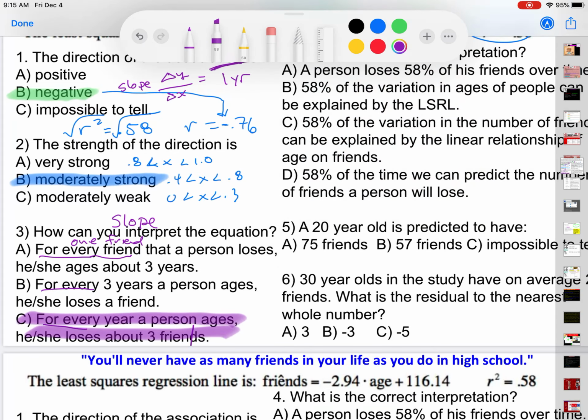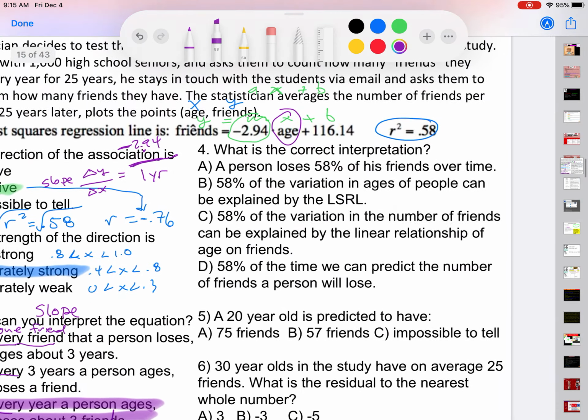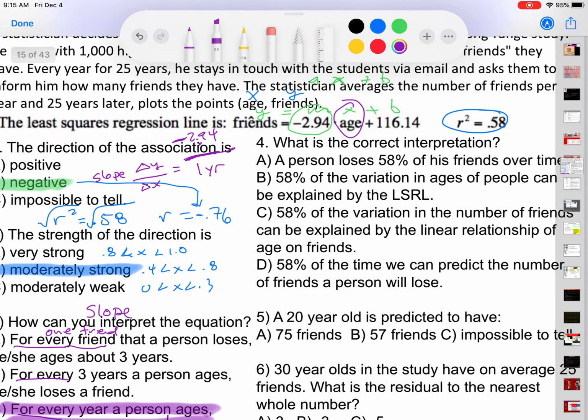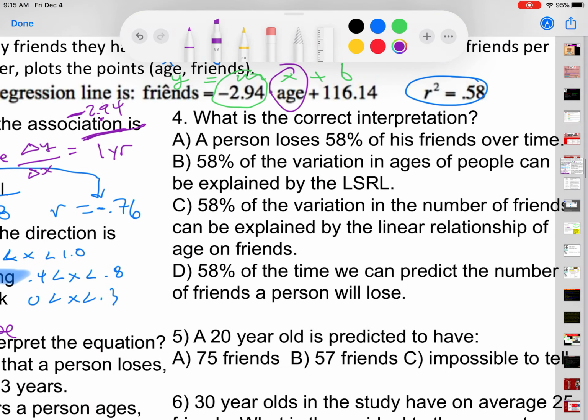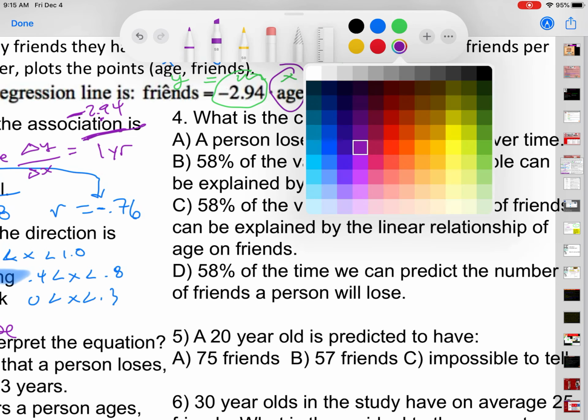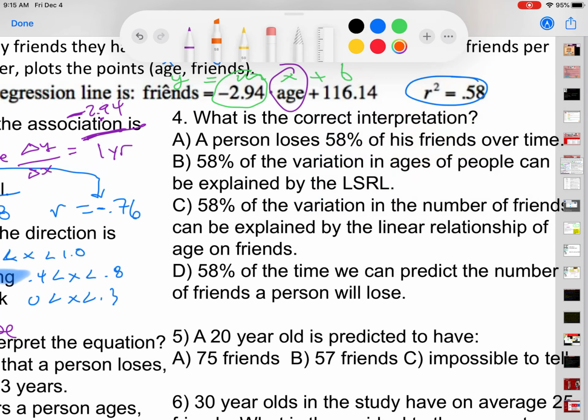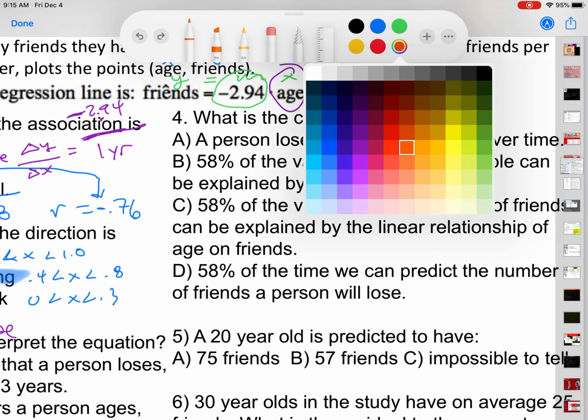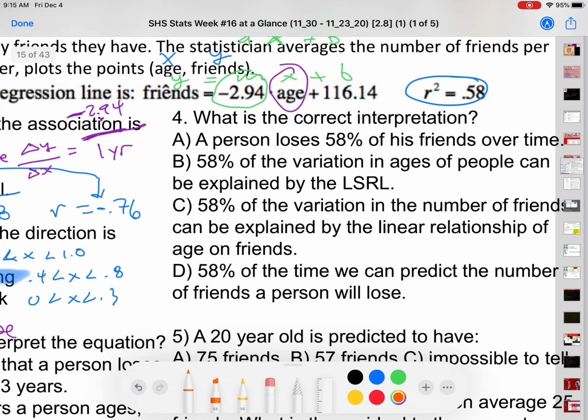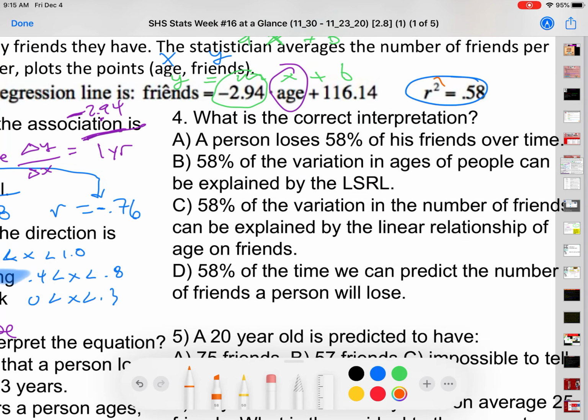Okay, question number 4. What is the correct interpretation? This problem, let's move a different color, is referring to the coefficient of determination, this one here.